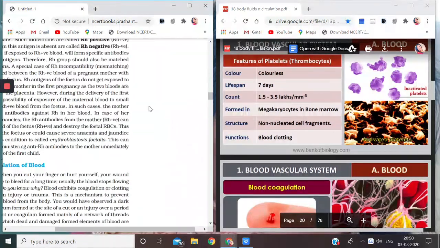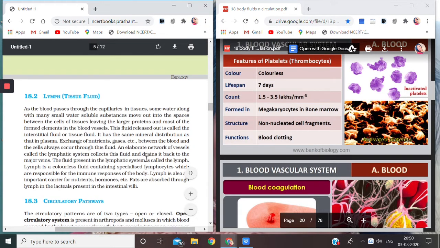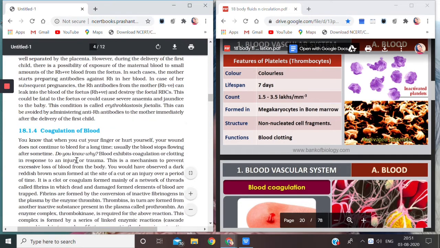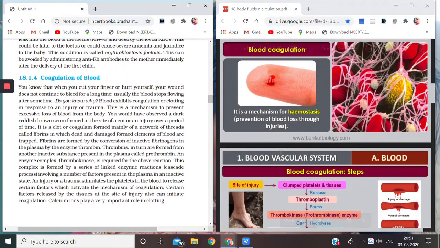You see, this is in your NCERT also. Coagulation of blood we will be doing here. Let me just take it out. Yeah, this is your coagulation of blood, and here are blood coagulation and the steps which we will be doing.